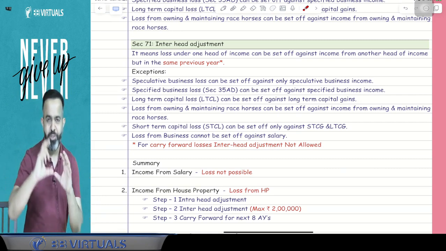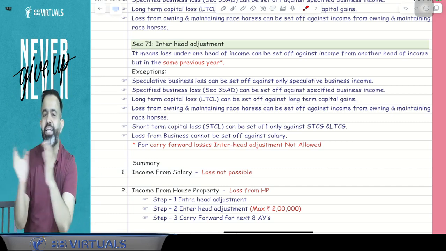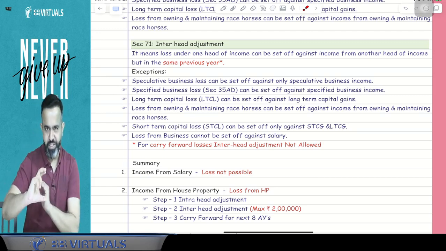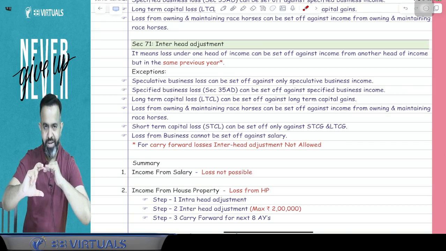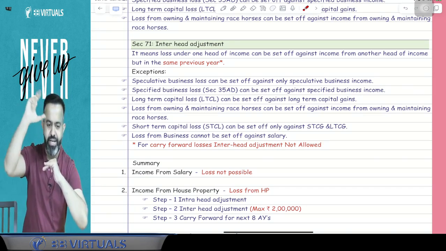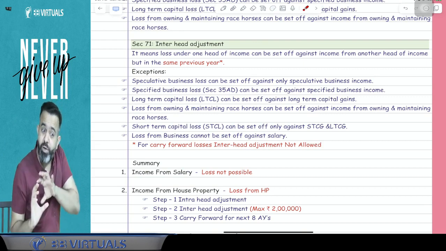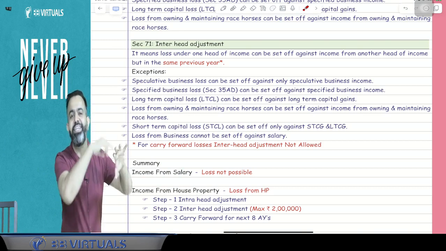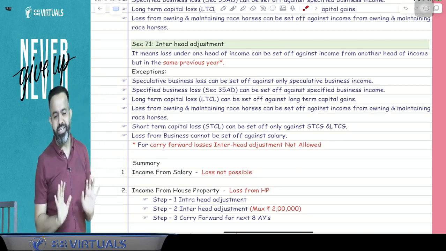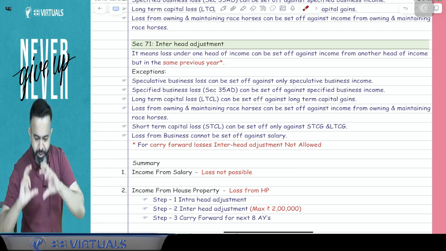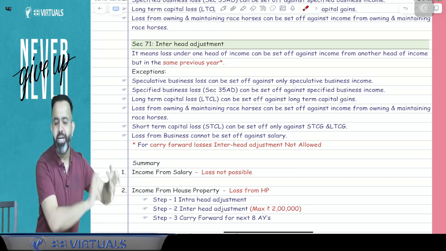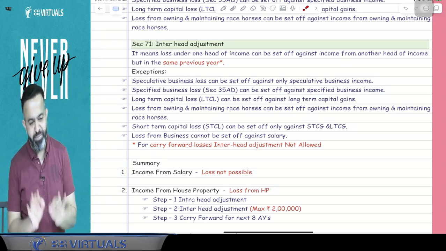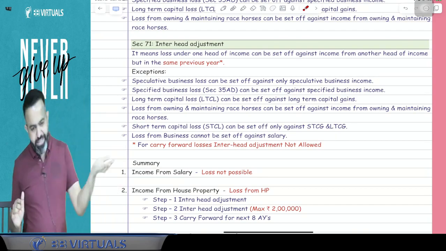Suppose, for an example, your marriage age is 22 years or 25 years. Now you have an option, either in your same caste or any other caste also. Intercaste is possible. But once your age is carried forward, suppose you are 35, then only your own caste is an option. That intercaste option is not there. So what I am saying is that if a loss is carried forward, then inter-head adjustment benefit is not available. Only intra-head benefit is available. It means only in your caste you can marry, other caste is not possible.